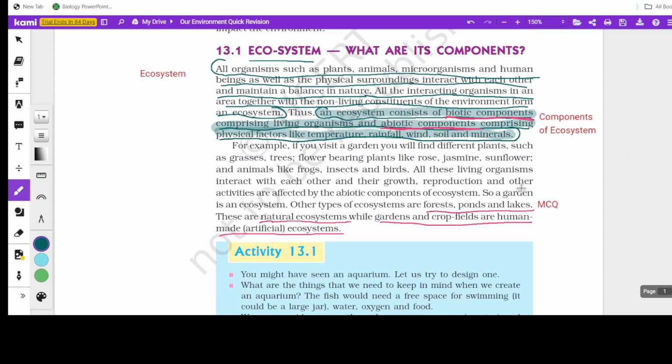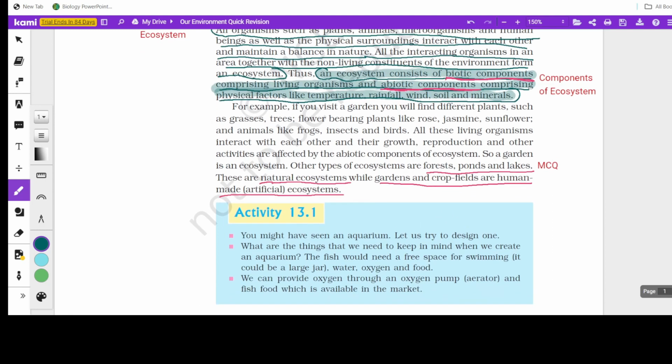And in the next paragraph, the last two lines are important. Here they talk about the natural and artificial ecosystem. Examples of natural ecosystem are forests, ponds and lakes. Gardens and crop fields are the examples of human-made or artificial ecosystem. So you will get to write the examples or to identify.